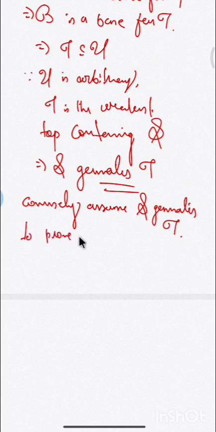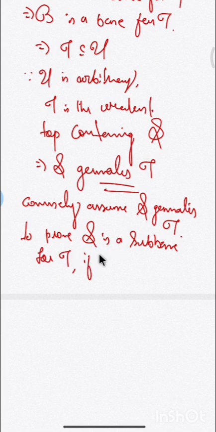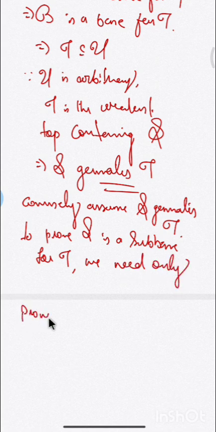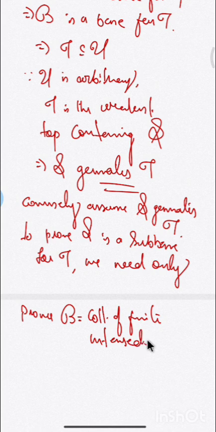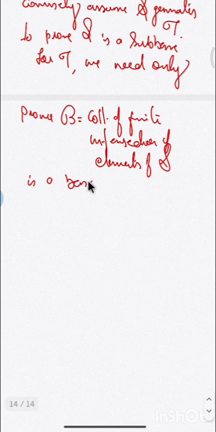To prove S is a subbase for tau, we need only prove that the collection B of finite intersections of elements of S is a base for tau. This is what we are going to prove: it is a base for tau.